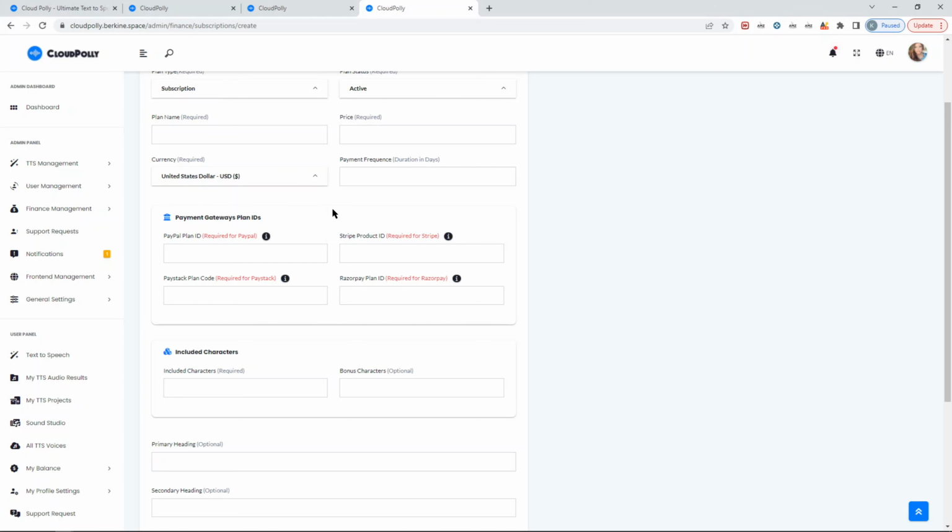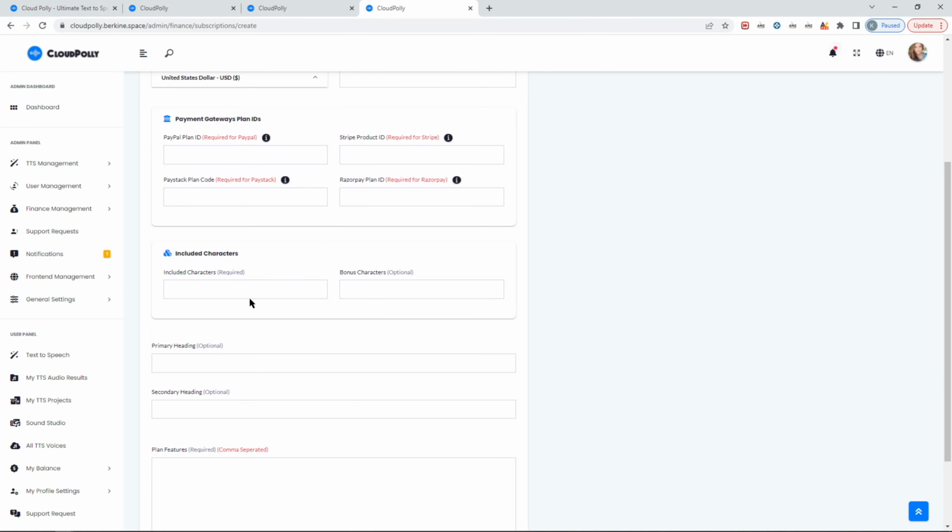So it's in your interest to make sure that the proper product ID, everything, is managed centrally by your payment gateways. And obviously, there is a way to do it from within the script, but that's an extra task. Maybe we'll do it in the future, but currently it's not a priority. And the number of characters you want to give in the plan, some bonus credits, etc., some information. Again, this is available in the video tutorial.